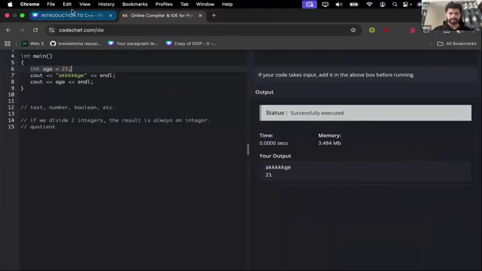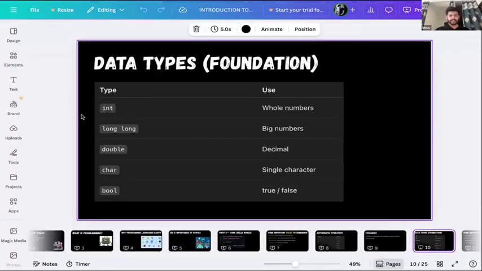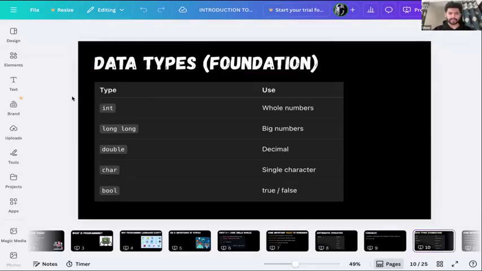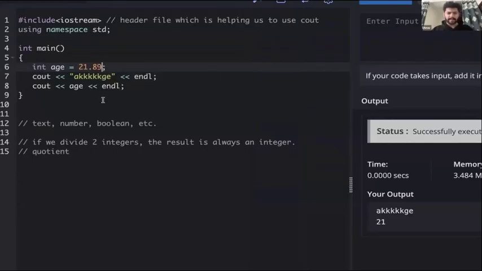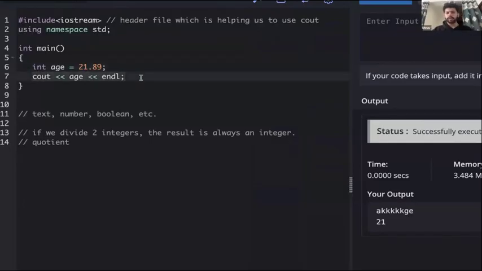Okay, basics of variables. Some data types that you should be knowing at this point. First is int. If you want to store whole numbers, what are whole numbers? Whole numbers are 0, 1, 2 and all that. You can store negatives also in integers, but they shouldn't have any decimal points. So if you try to store, let's say, 21.89 in this age, now if you try to run this, guys, what do you think? What will get printed? Will this print 21.89? Let's try to run this.